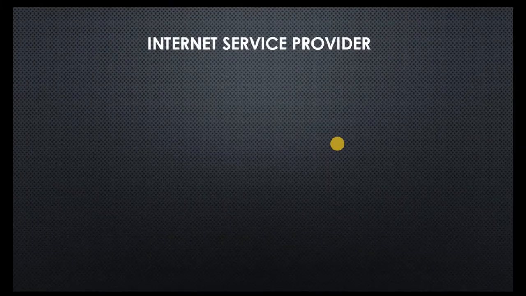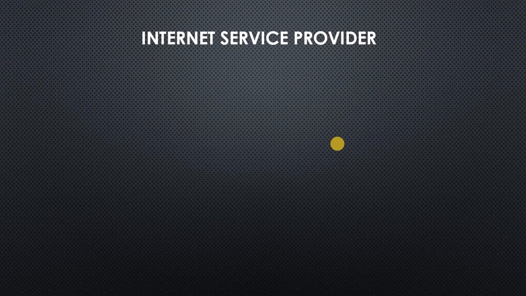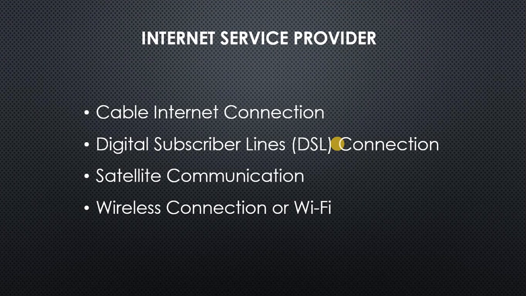So the next point is internet service providers, ISPs. See how many types of providers are providing internet to us. Who are these providers and how are they providing internet to us? First is cable internet connections. We all know that through cable the internet is coming to us. When we take routers, those networks are coming through cables, and therefore it is a cable internet service provider. Next we come to digital subscriber lines, DSL connection.